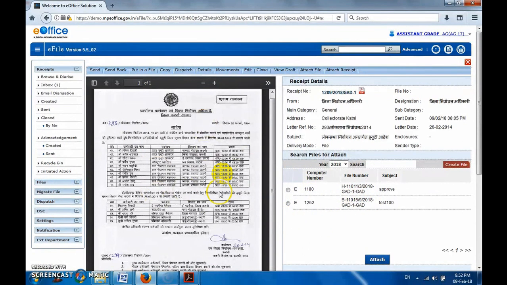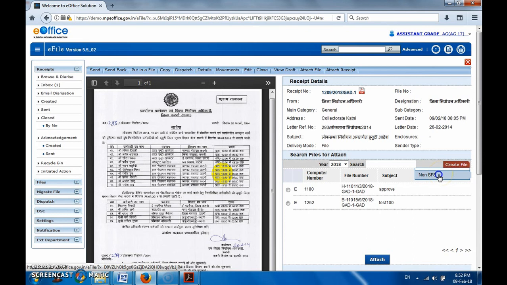Else, go to create file. Then non-SFS. Non-SFS is not important for you, but for knowledge, all letters whose headers we decide, like for the agriculture office, agriculture slash establishment slash etc., such types of files are called non-SFS. If a fixed pattern is there and we cannot change it, then it is called SFS. Okay, clicking on non-SFS,